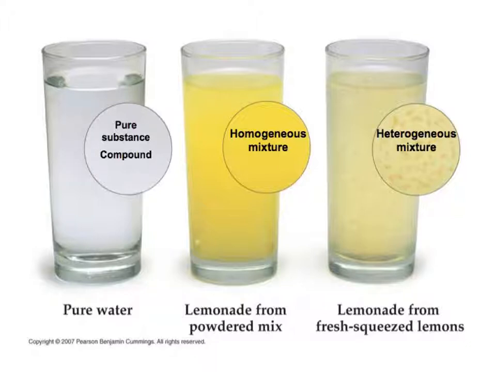The last glass, however, is lemonade made from freshly squeezed lemons, with pulp floating throughout. It is easy to see that the composition in this glass is not the same throughout the whole glass. Some sips might have more or less pulp than others, especially if the glass is allowed to sit for a period of time. This non-uniformity in the composition makes this a heterogeneous mixture.